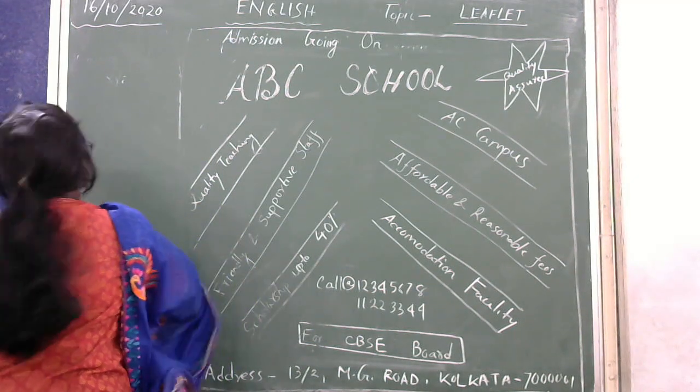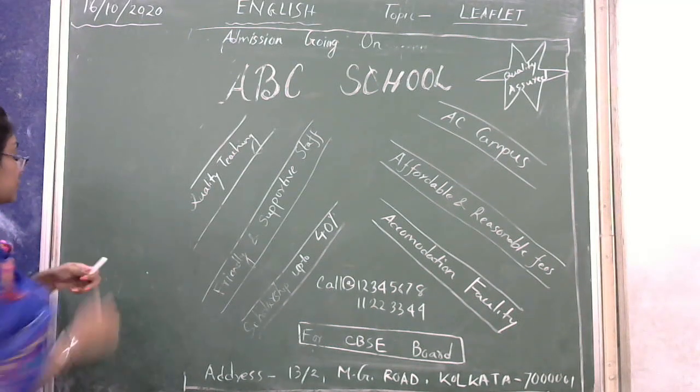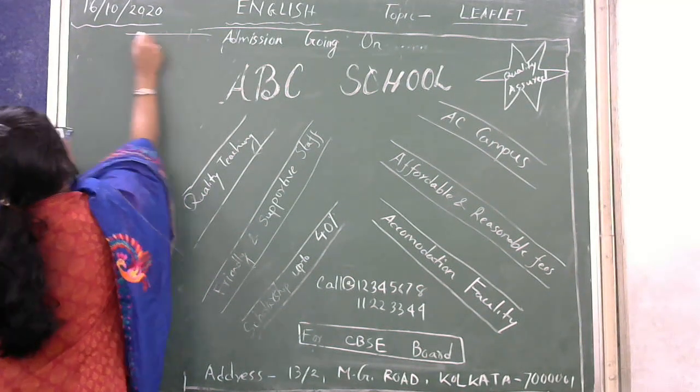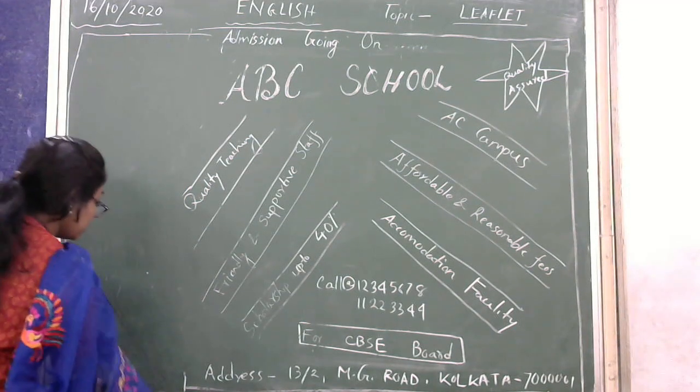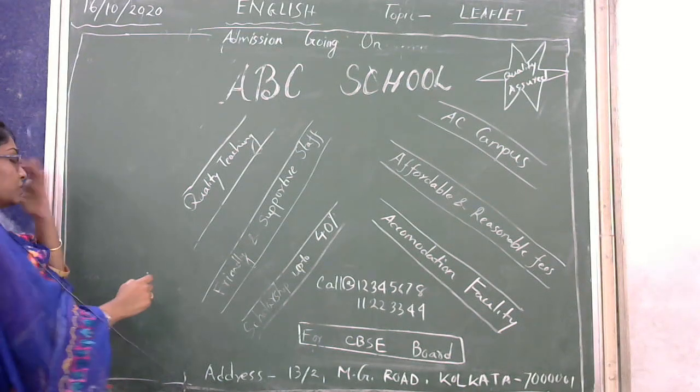Suppose I am taking a lot of space. So the space is also here, a lot of space. So what can I do?